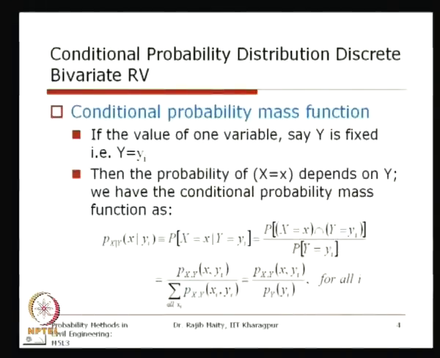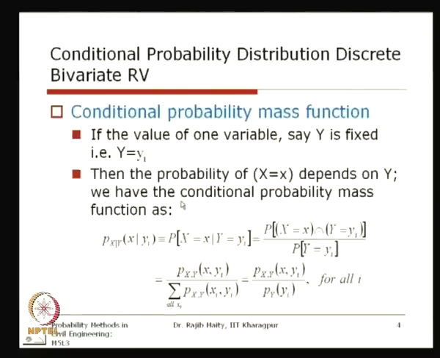Now, from this, if we want to know the conditional, it is expressed like this. If the value of one variable, say y, is fixed, that is y equals yi, where yi is some specific value that has already occurred for the random variable y, then this is the condition for the probability of x equals x, some specific value of the random variable x, which will now depend on the outcome yi.